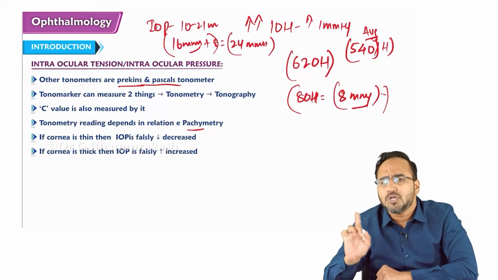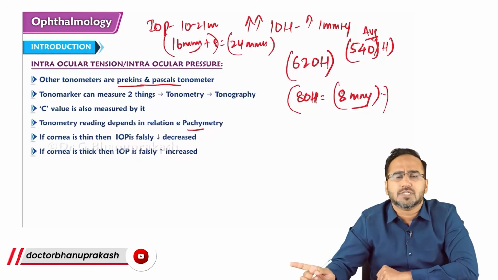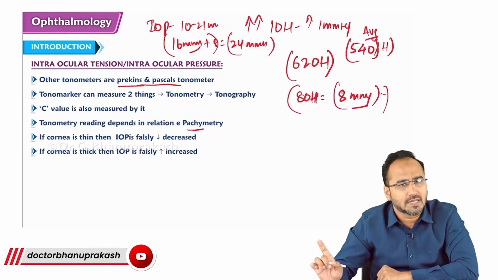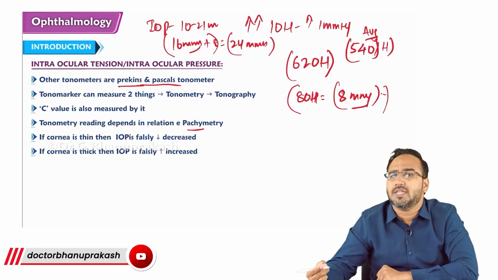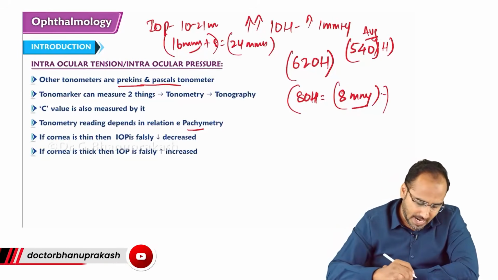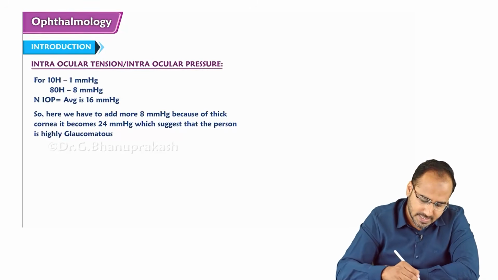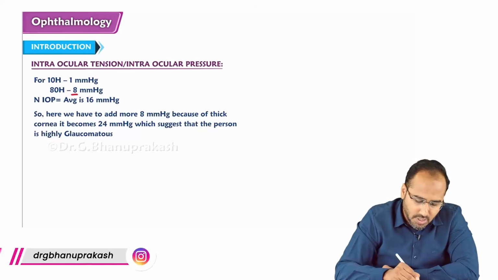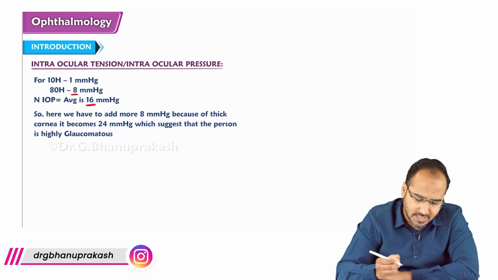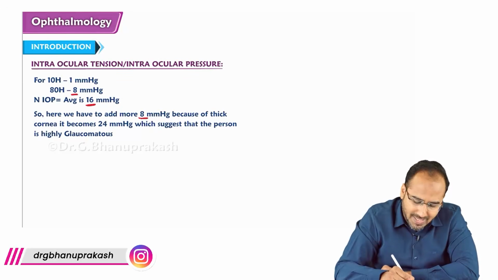Basically, remember, tonometry results depend on the pachymetry. For every 10 microns of extra corneal thickness, 1 mm Hg is added. So for 80 microns, how much will be added? 8 mm Hg. The normal IOP average value is 16 mm, so here we add 8 mm Hg more.